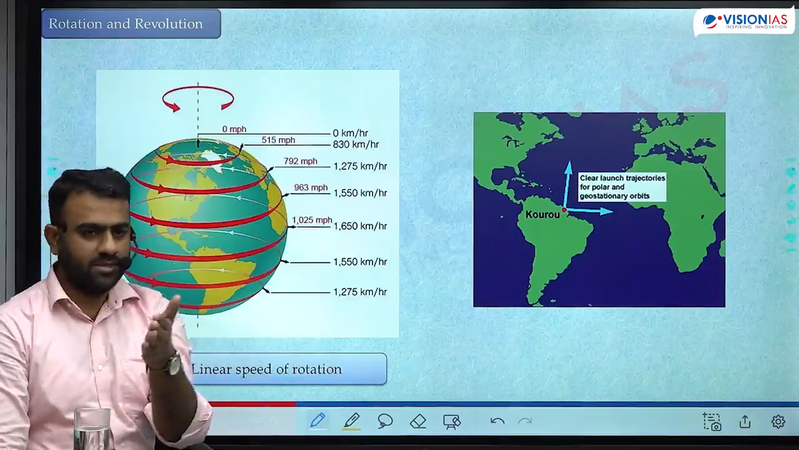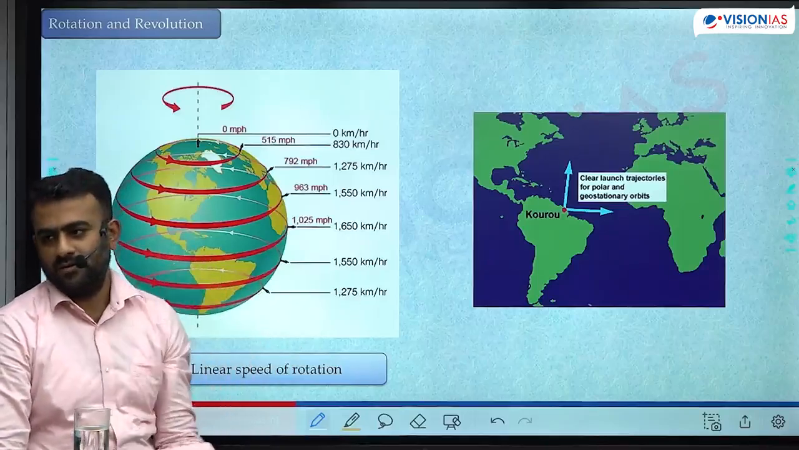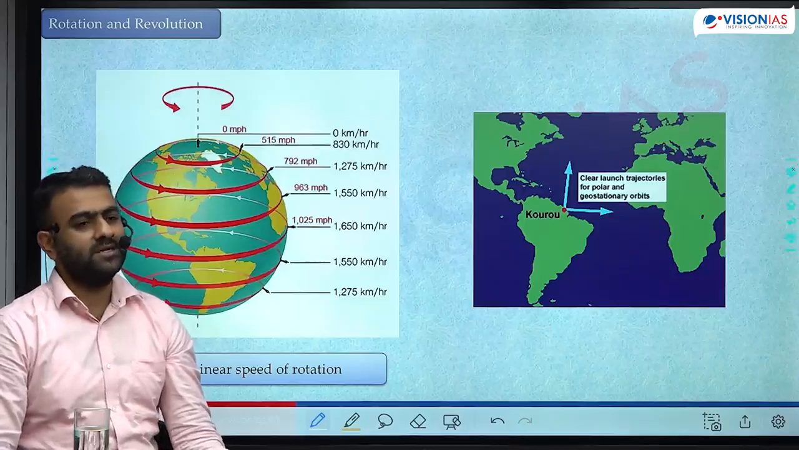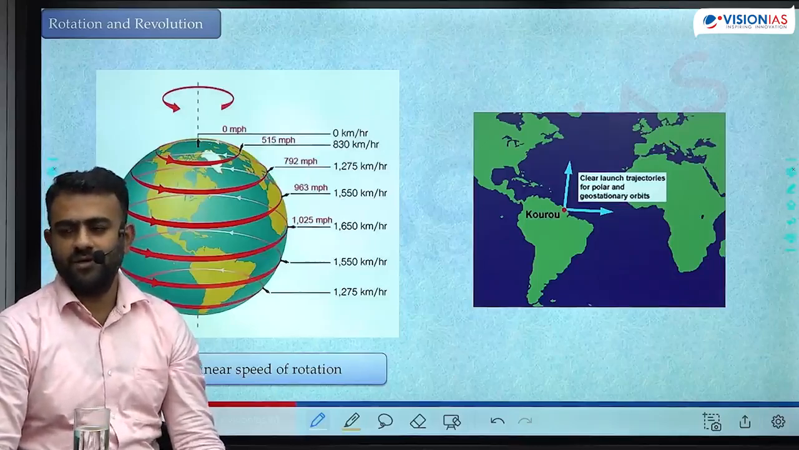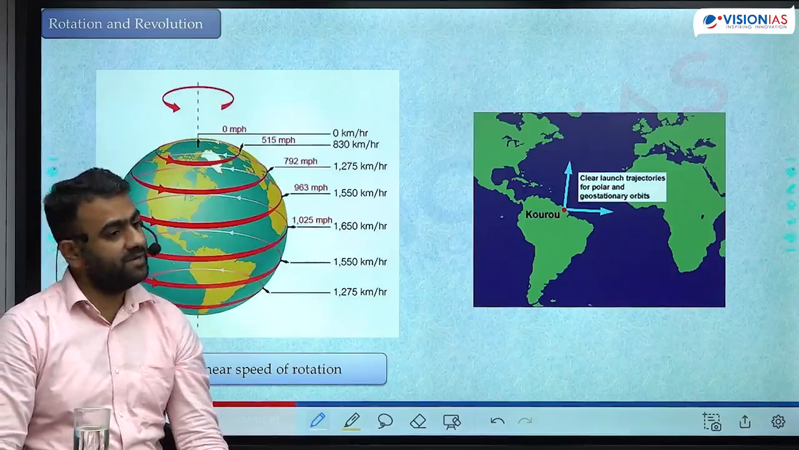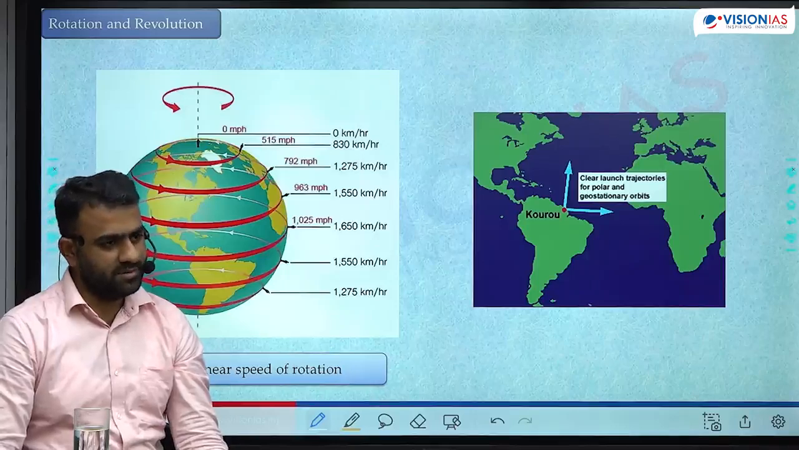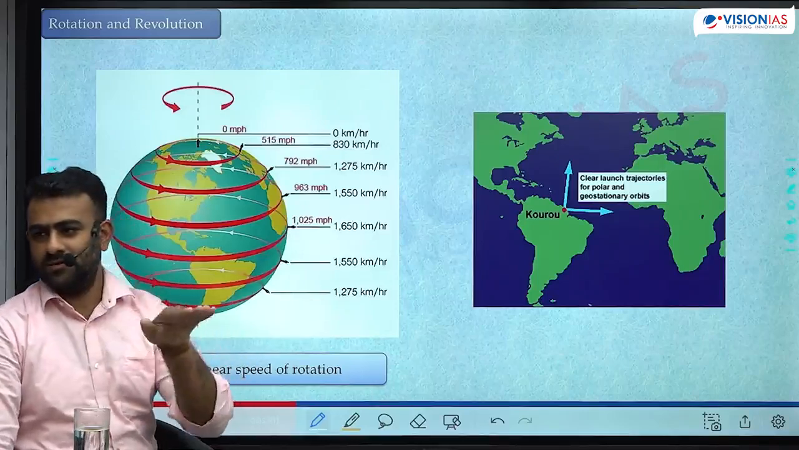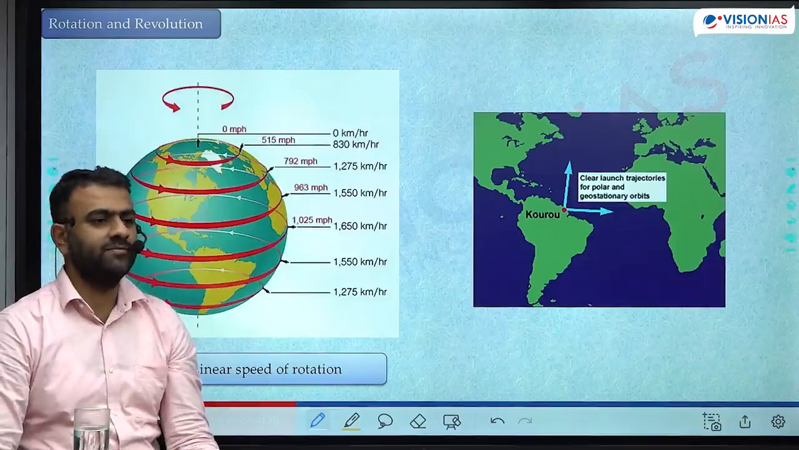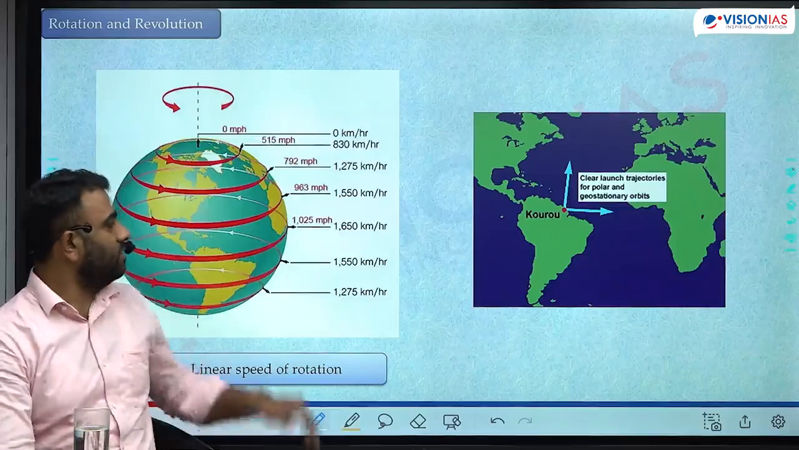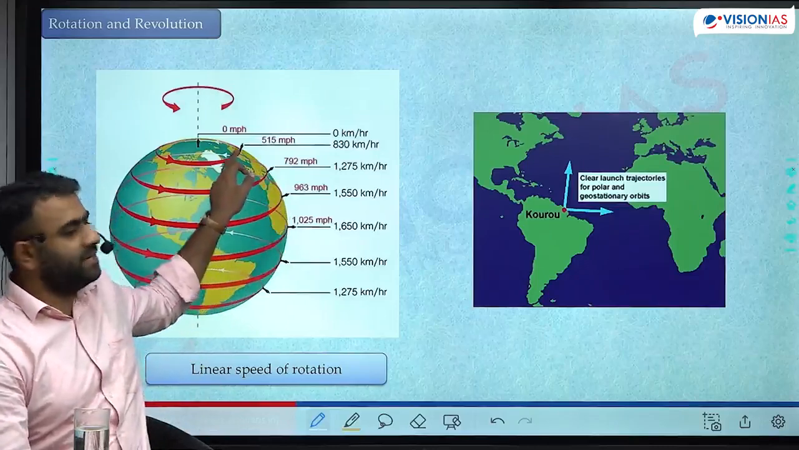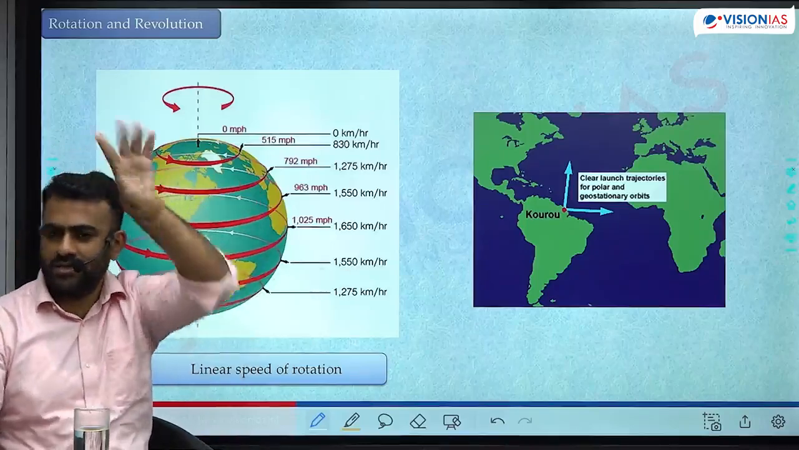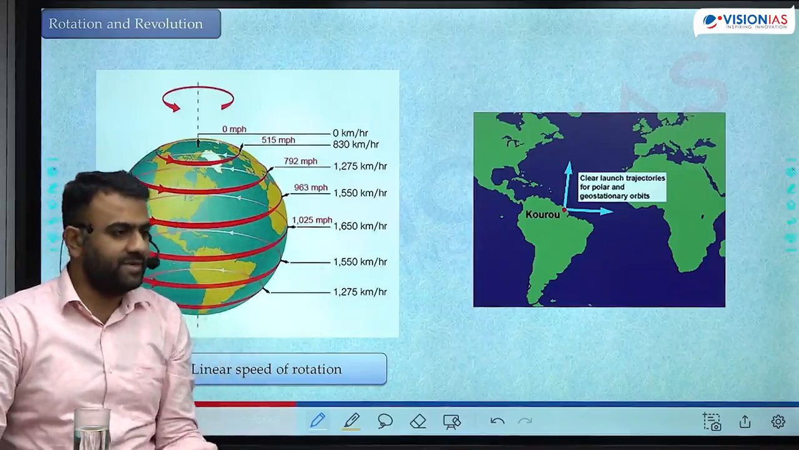That is 360 degrees divided by 23 hours 56 minutes. That is the angular speed of Earth's rotation. The angular speed of Earth's rotation remains the same at every latitude, right? Because every latitude has to complete 360 degrees in 23 hours 56 minutes. Whether you are located at the equator or 30 degrees, 60 degrees, 70 degrees, 90 degrees, anywhere, in 23 hours 56 minutes you will complete 360 degrees. So the angular speed remains the same.